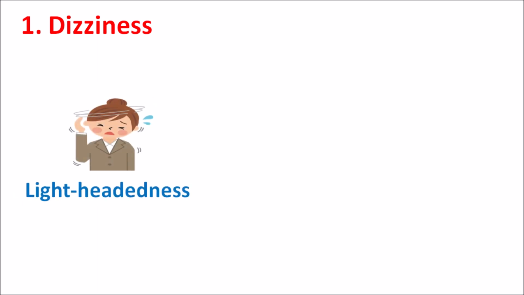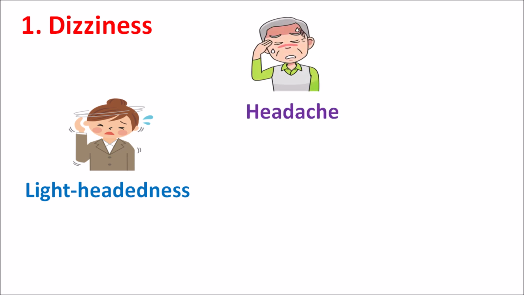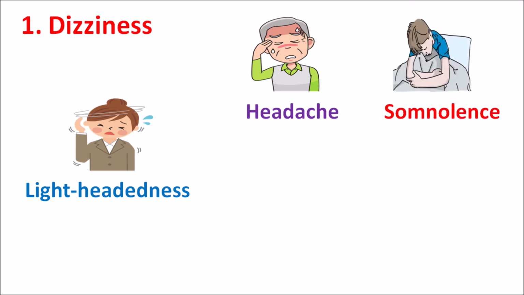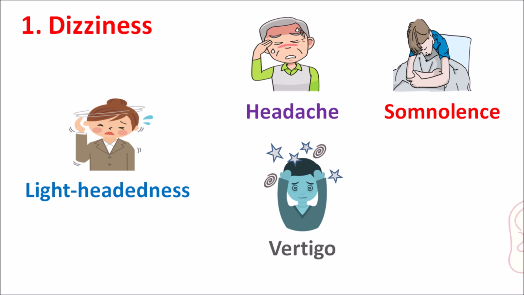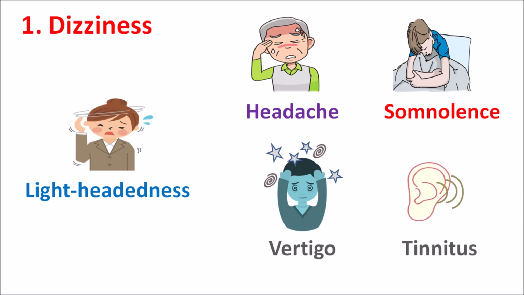The first important side effect is dizziness. Losartan can produce some lightheadedness in the patients, which may impair daytime activities, and this drug can also produce a few central side effects such as headache because of cranial vasodilatation. It can also produce somnolence, sleepiness in the patients. In a few patients, we can also observe some vestibular disorders such as vertigo, reeling sensation, as well as tinnitus, some noise in the ears. So these side effects are commonly observed with use of Losartan.